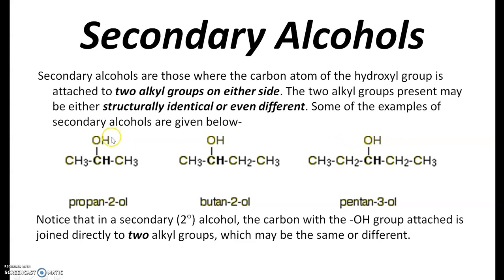Some of the examples of secondary alcohols are given below: propan-2-ol, butan-2-ol, pentan-3-ol. Notice that in a secondary, 2 degree alcohol, the carbon with the OH group attached is joined directly to two alkyl groups which may be the same or different.